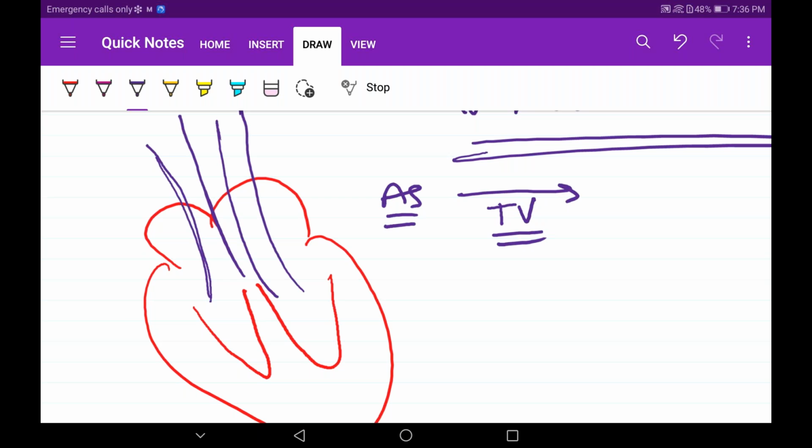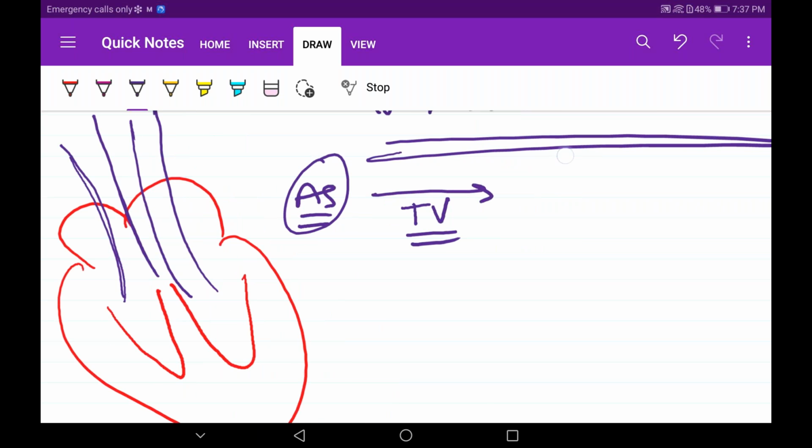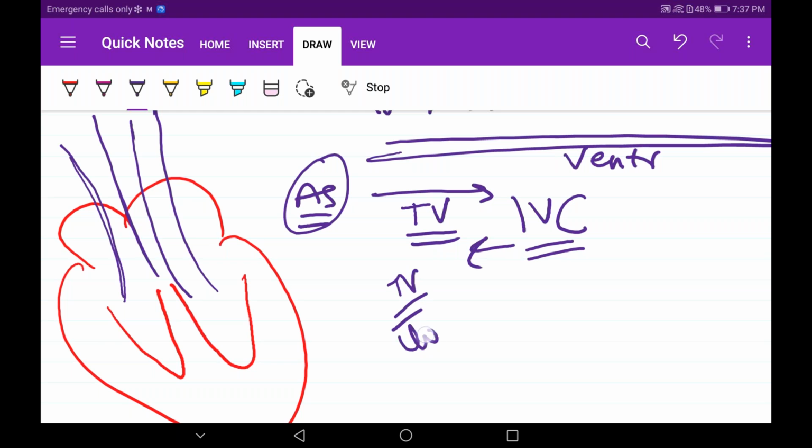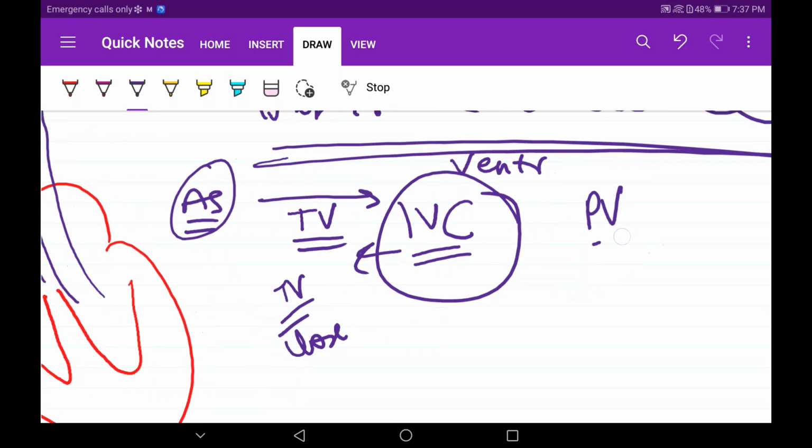Okay, this is the atria. Now when we see in the ventricles, when ventricular isovolumetric contraction occurs, it enters into this phase. I told you it will push the tricuspid valve and the tricuspid valve will close. But now it's acting as a closed chamber. So the pulmonary valve is also closed now, the tricuspid valve is also closed. In the next phase, the rapid ejection phase, the pulmonary valve opens.